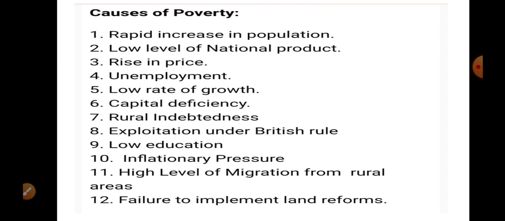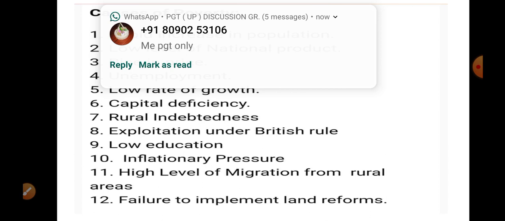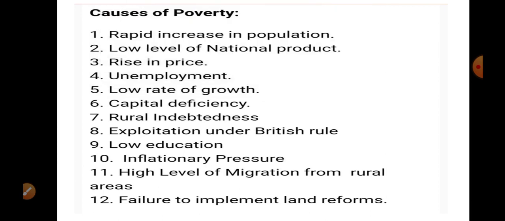So people are migrating to urban areas, and in this way the pressure of the workforce is on urban areas.